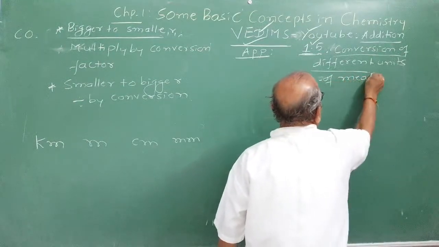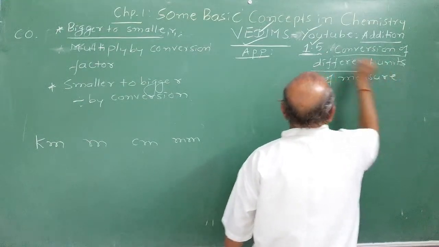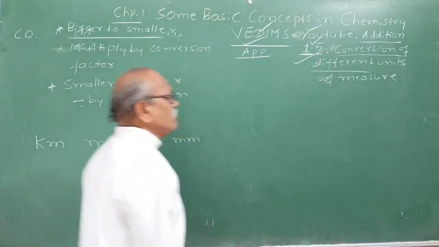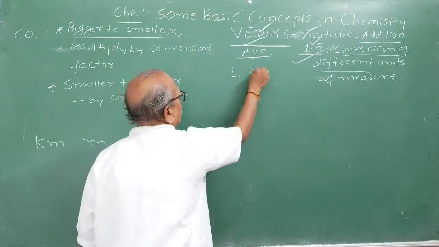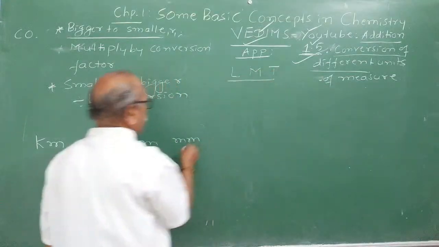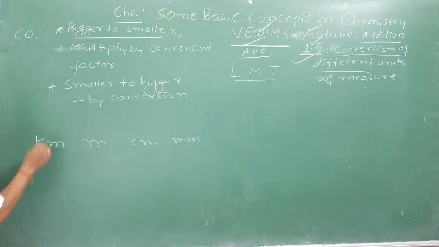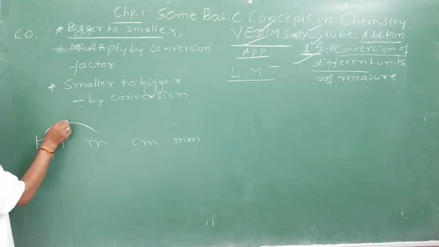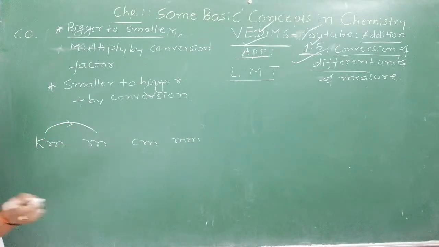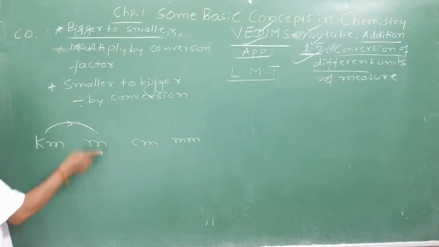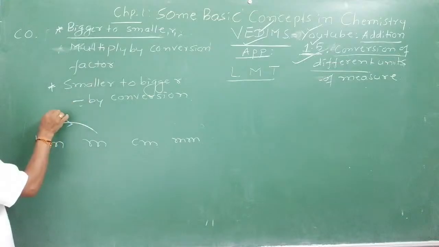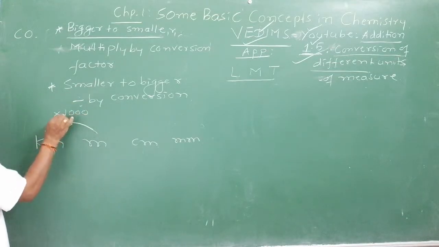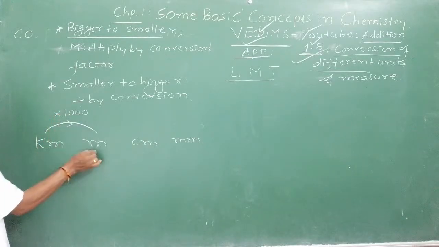How one unit can be converted into another unit, I have discussed in brief, taking only 3 fundamental units: length, mass, time. How they can be converted, I have discussed. To convert kilometer to meter, remember this diagram. Many students are weak in this, even at school level and PUC 1. To convert bigger to smaller, multiply by the conversion factor, 1000, because 1 kilometer is equal to 1000 meter.